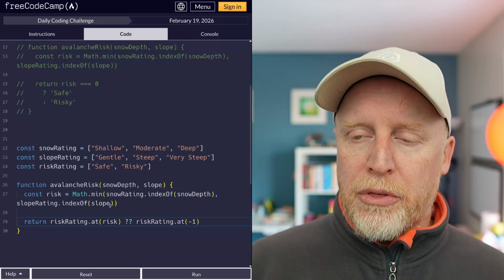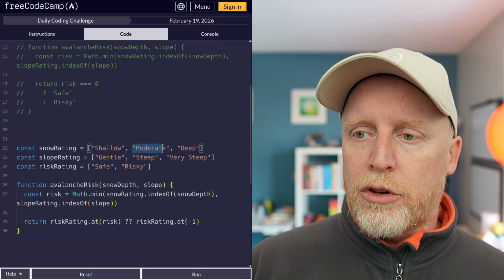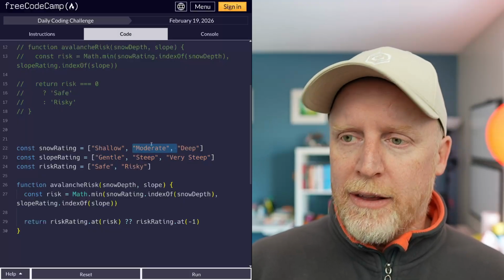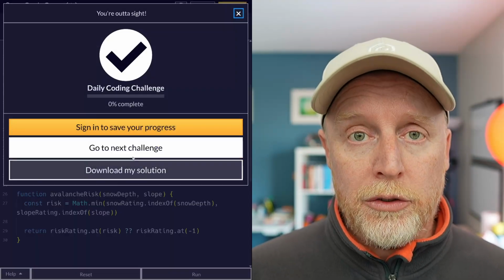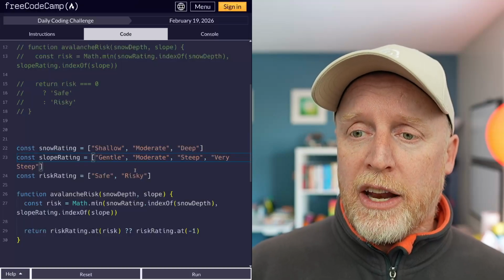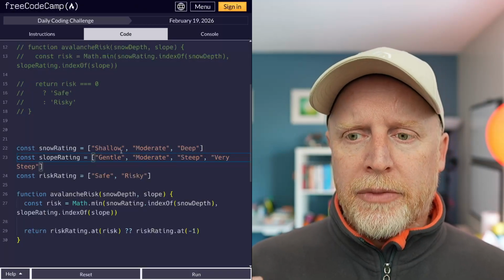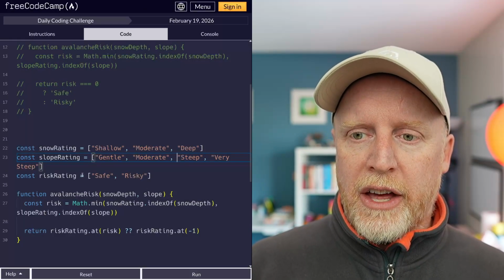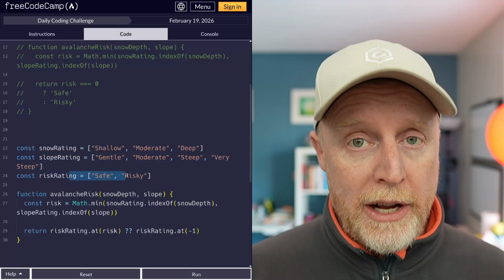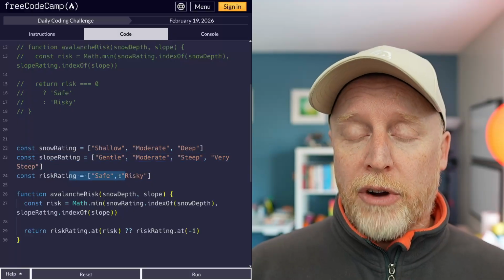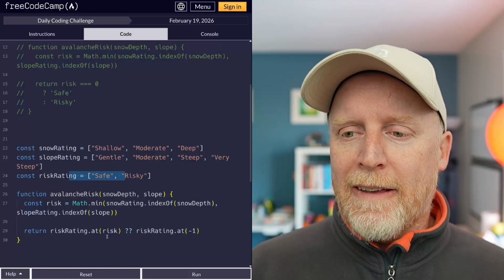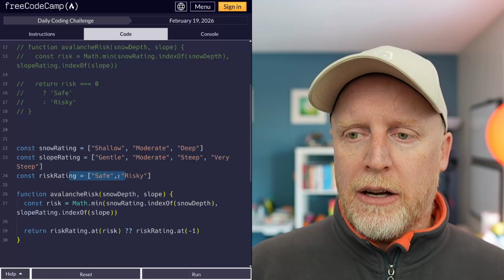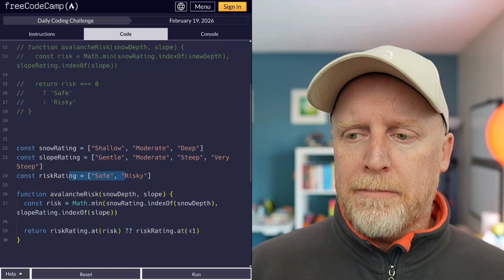The nice thing about this is that if we were to do something like this, where we copy moderate and we paste it in, it actually still works, okay? It doesn't change anything. It doesn't break anything. But the trick here is that if we ever change our risk rating, if we want to add moderate to risk rating, now things do break, okay? And they break because we were only expecting 2 items in here, right?